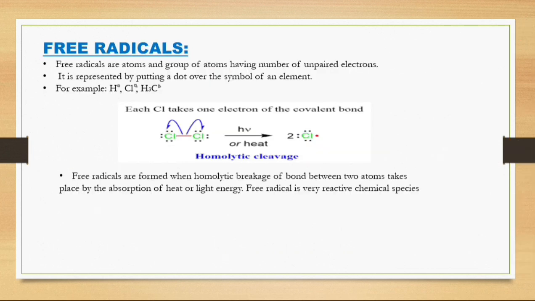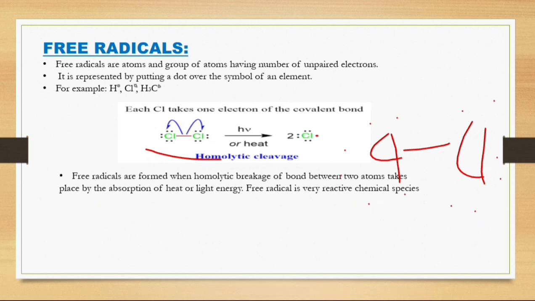Now the other type is free radical. What are free radicals? If an atom or a group of atoms has unpaired electrons, see the example of chlorine. Chlorine atoms mutually share electrons, so they have the same number of electrons in the outermost shell.